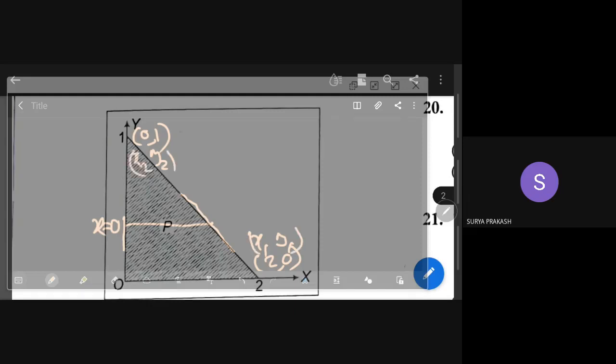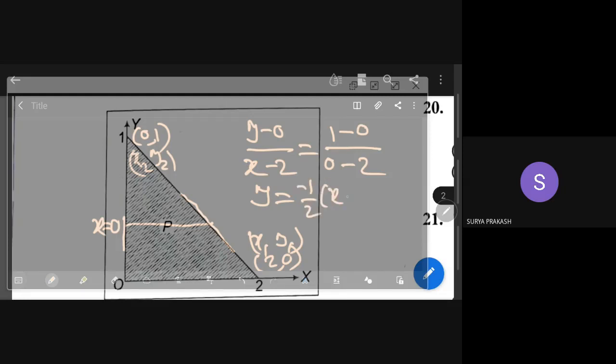Y minus y1, so y minus 0 by x minus x1, that is 2, is equal to y2 minus y1, so 1 minus 0 by x2 minus x1, 2. So you have y here. If I go to this side, so I have minus 1 by 2 into x minus 2. So this implies 2y is equal to minus x plus 2.